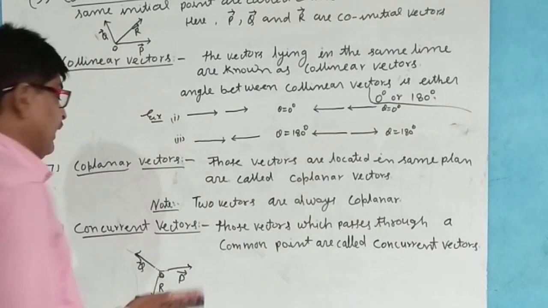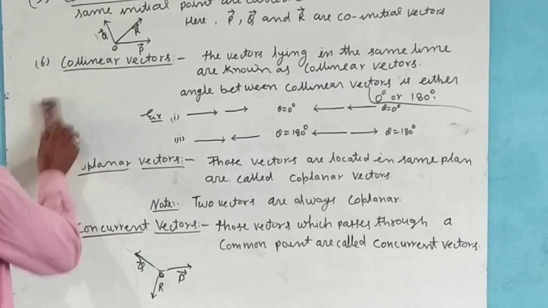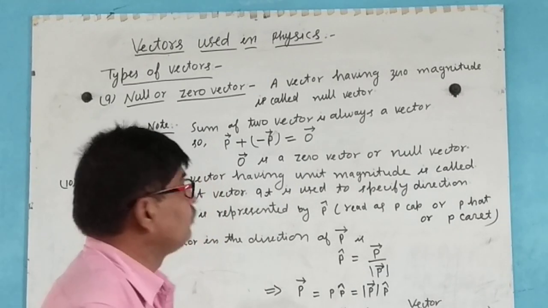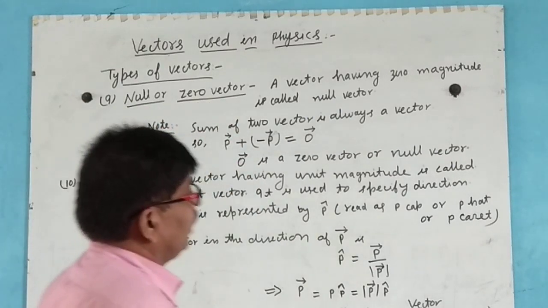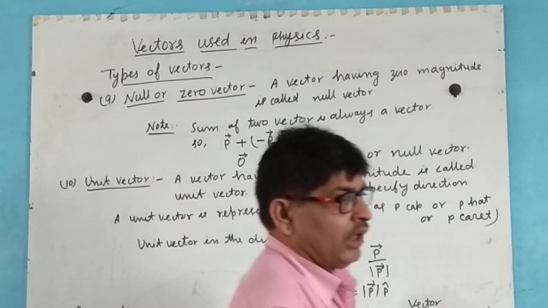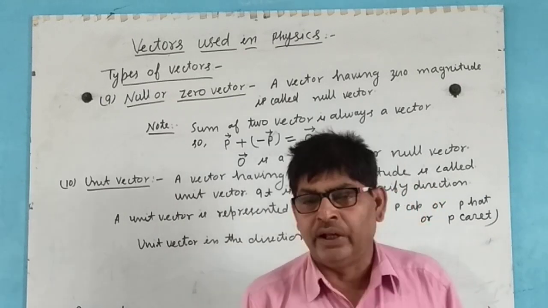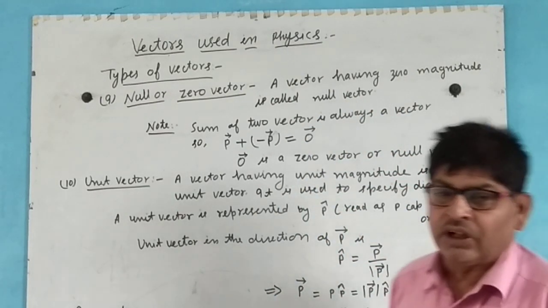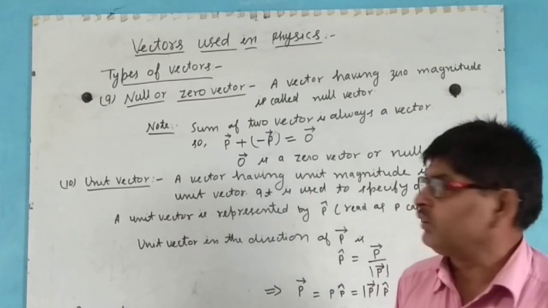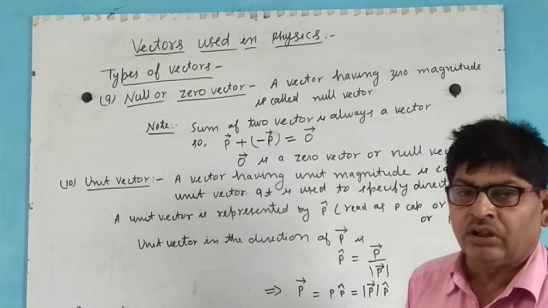Now next, a null or zero vector means a vector having zero magnitude is called the null vector or zero vector.